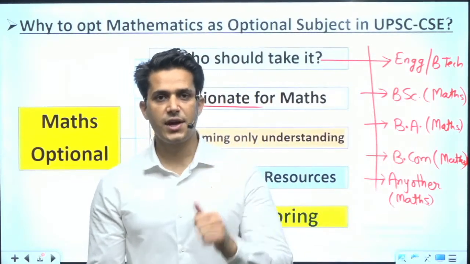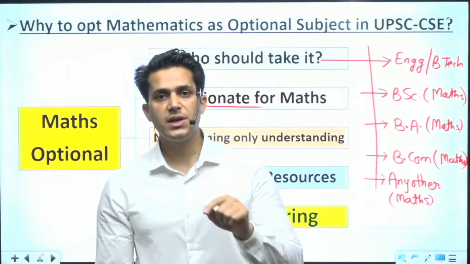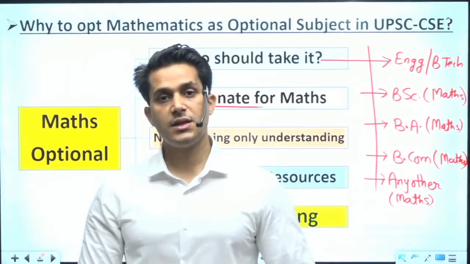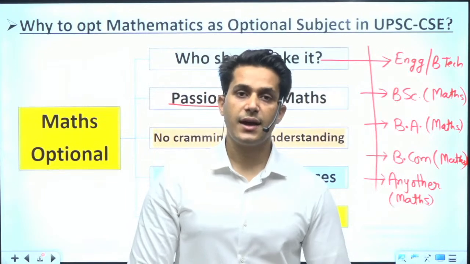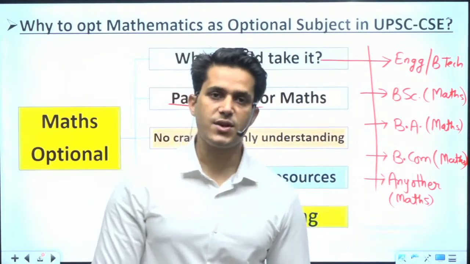If at this time I am not able to solve it, then it should be your confidence that I can learn how to solve it. This type of excitement you must have before taking mathematics as optional.